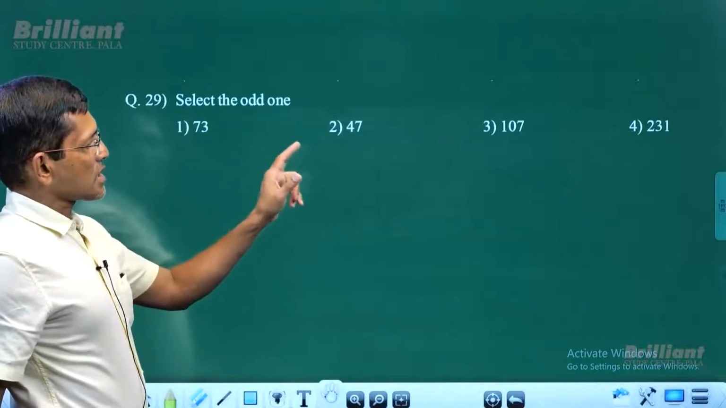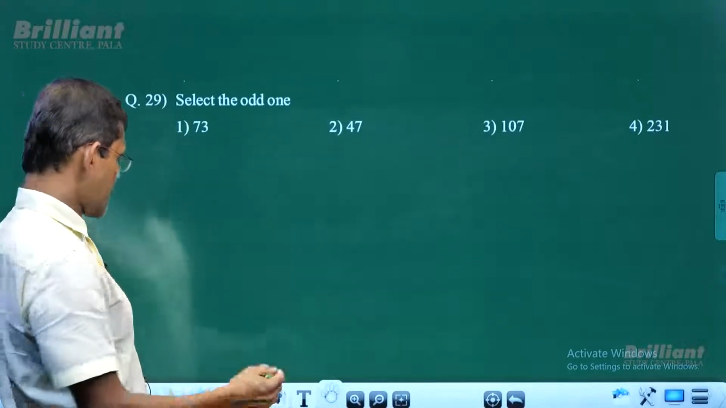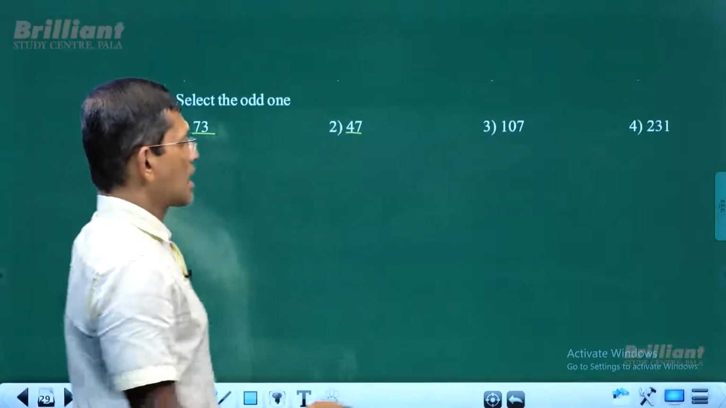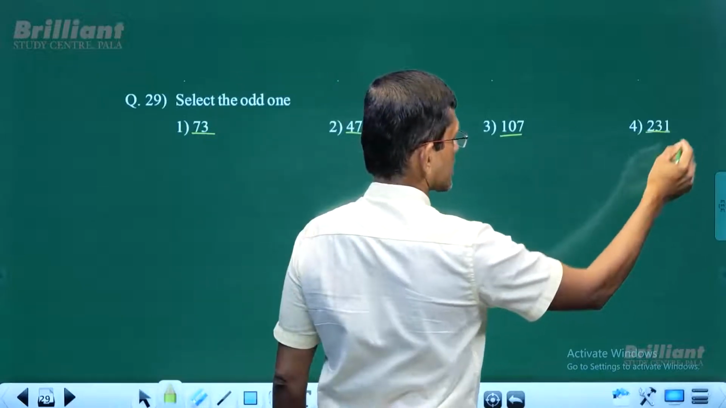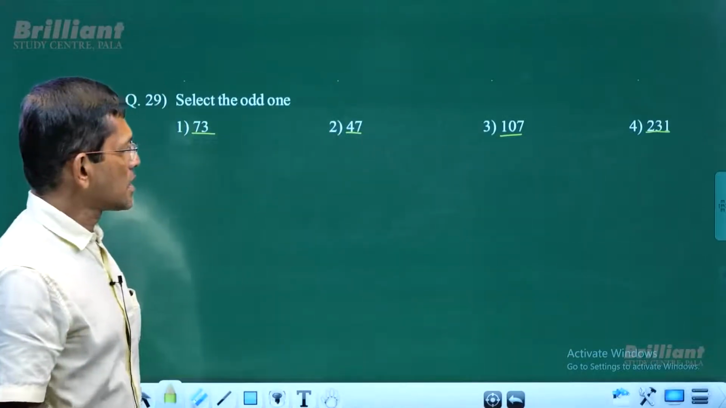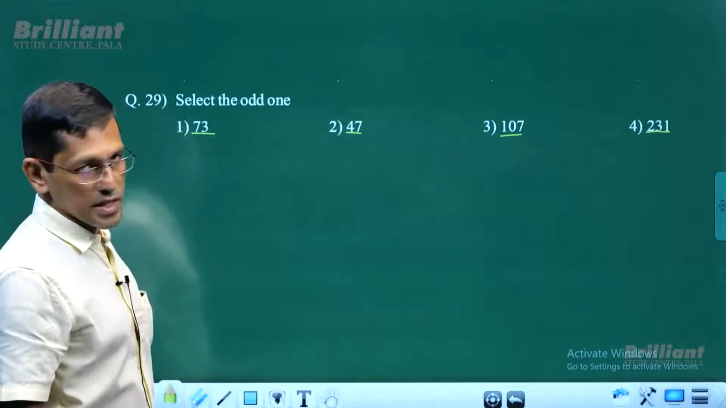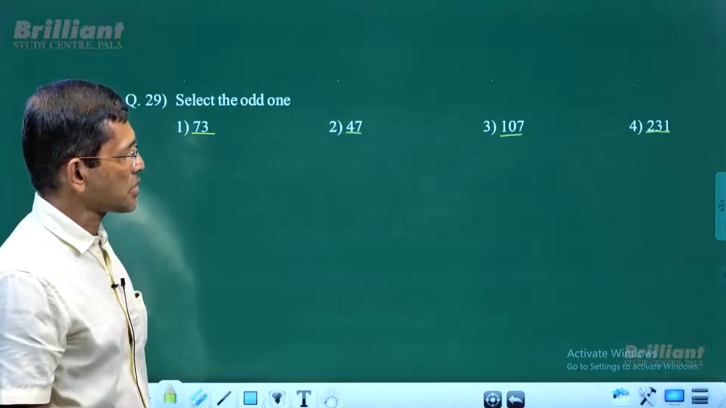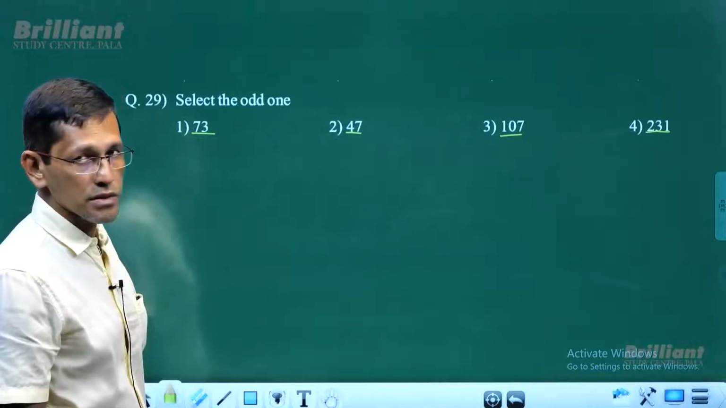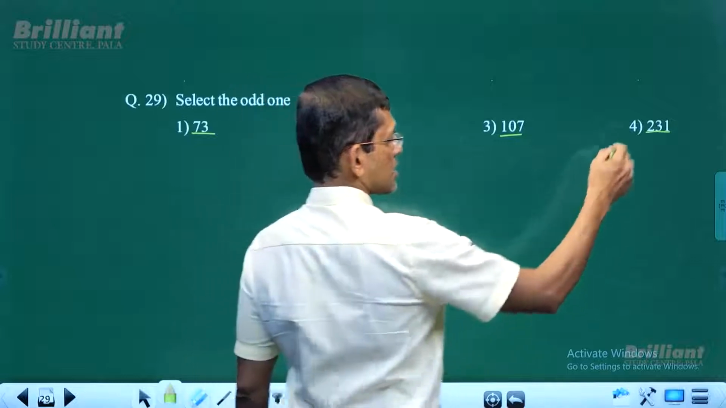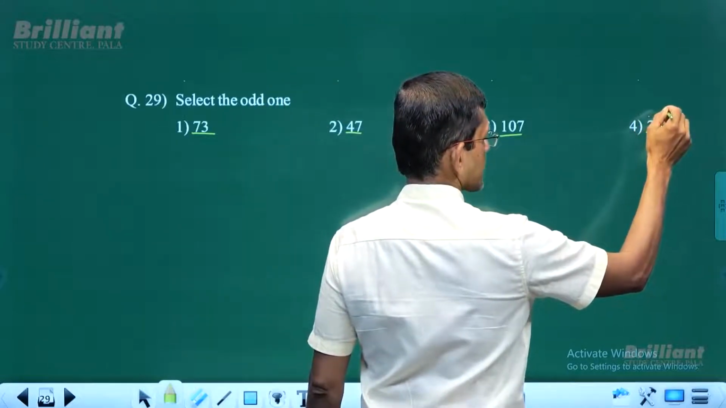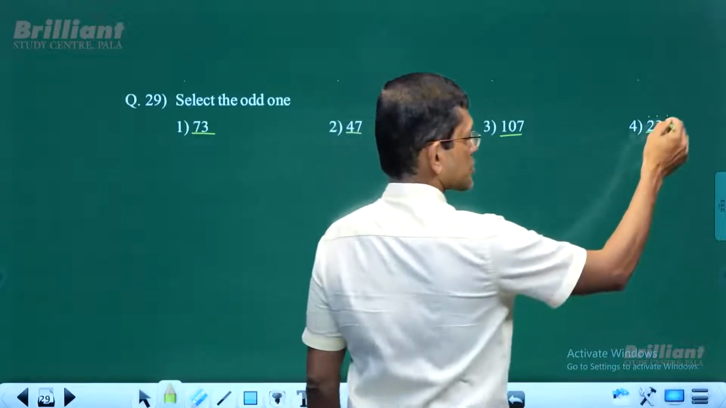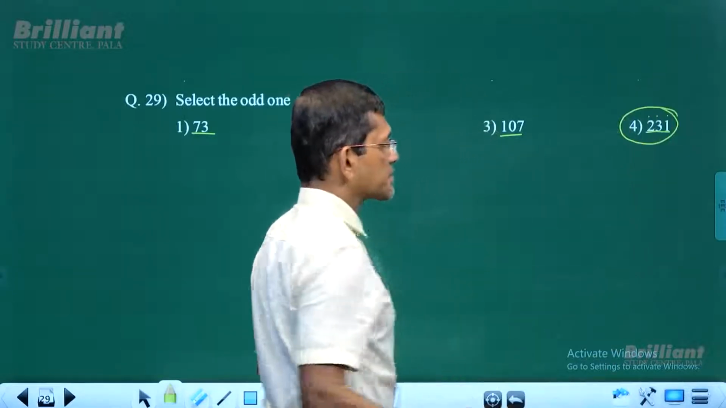73, 47, 107, 231. So what do you see there? 73, 47, 107, and 231. At a glance, you see that 47 is a prime number, 73 is a prime number, and how about 107 and 231? 231, 2 plus 3 plus 1, so it's 6. So that is a multiple of 3. That means 231 is a multiple of 3.